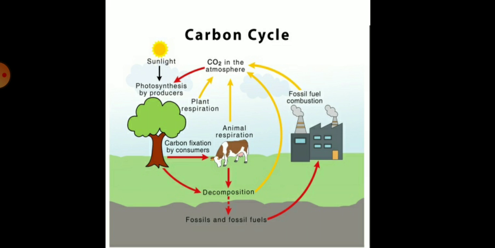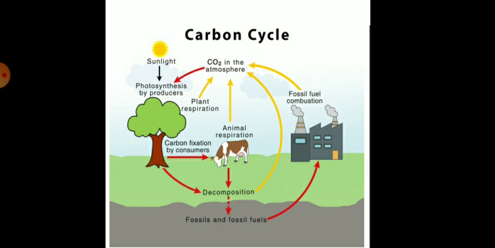So, children, in this picture, you can easily see the sunlight, the process of photosynthesis by the green plants, and the carbon dioxide present in the atmosphere, and how it is transferred from one phase to another, like carbon dioxide fixation by the consumers, then decomposition, then conversion into fossils and fossil fuels, then again back through fossil fuel combustion into the atmosphere.